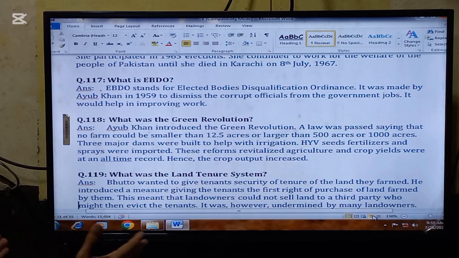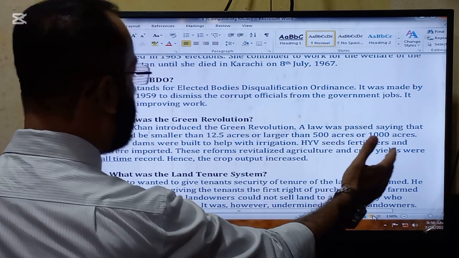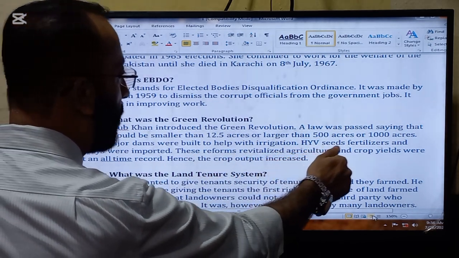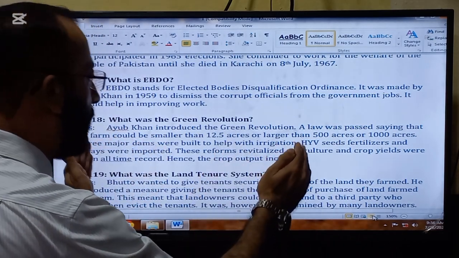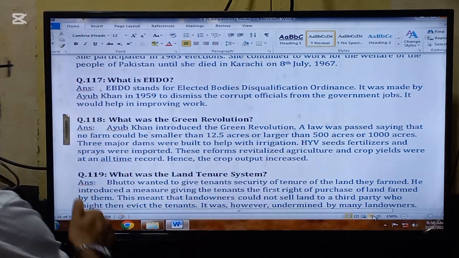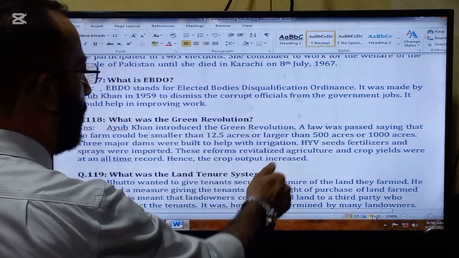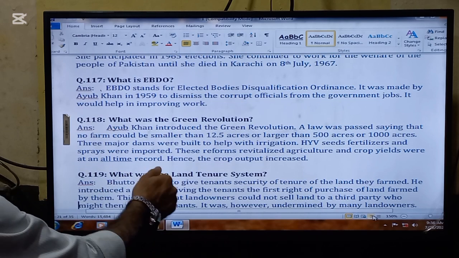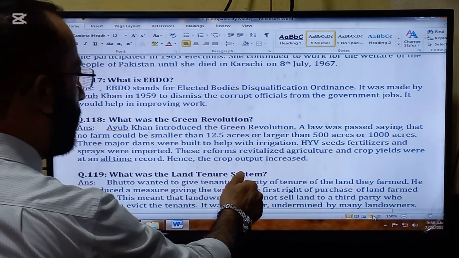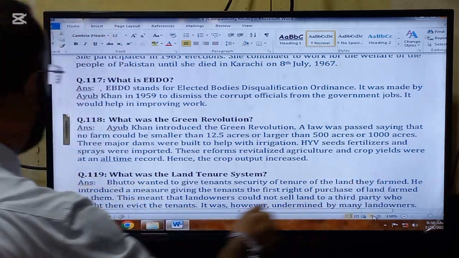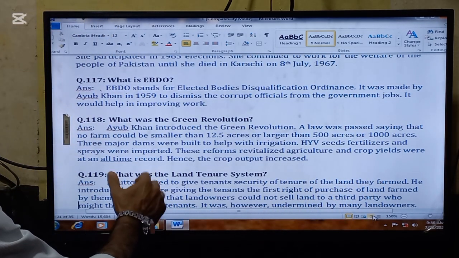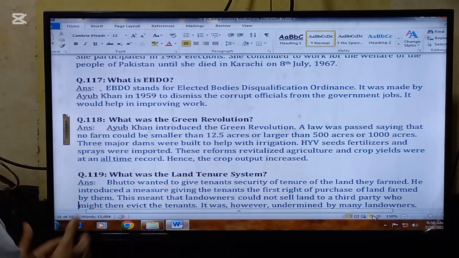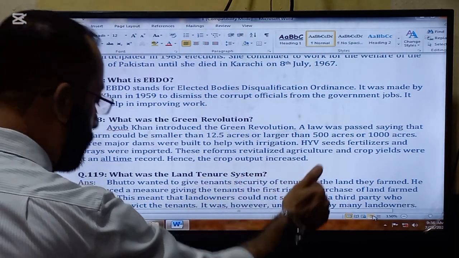The next important question that we are going to read today is, what was the Green Revolution? Ayub Khan introduced the Green Revolution. A law was passed saying that no farm could be smaller than 12.5 acres or larger than 500 acres or 1000 acres. So he limited the farms. 3 major dams were built to help with irrigation. HYV seeds, fertilizers, and sprays were imported. These reforms revitalized agriculture and crop yields were at an all-time record. So farmers were prospering in that time. That is called the Green Revolution. Hence the crop output increased.